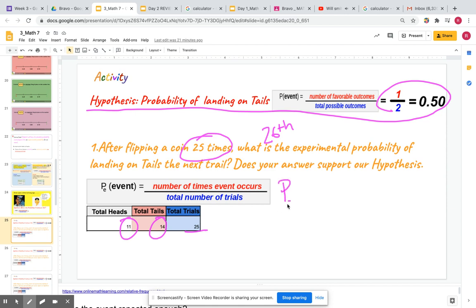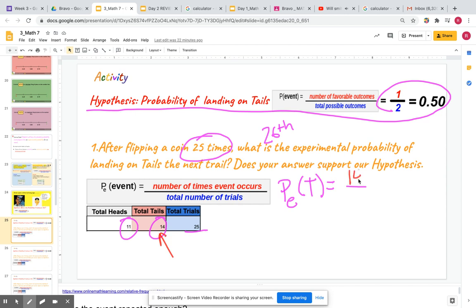I wanted to check the probability of the experiment landing on tails. It should be a fraction again. The probability of tails equals the number of times tails occurs divided by the total number of trials. So the numerator is how many tails happened, based on this chart, the data we collected.